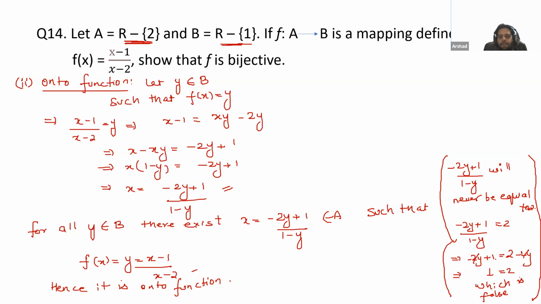So in the bracket, just write like this. This means this value will never be equal to 2. The same thing we have written over here, that x belongs to A. What is A? Real number except 2. Why are we saying that this is real number except 2? Because this value will never be equal to 2. So here we are saying for all values of y belonging to B, that is real number except 1, there exists a value of x, which is real number except 2, such that f(x) is equal to y. Hence it is an onto function.